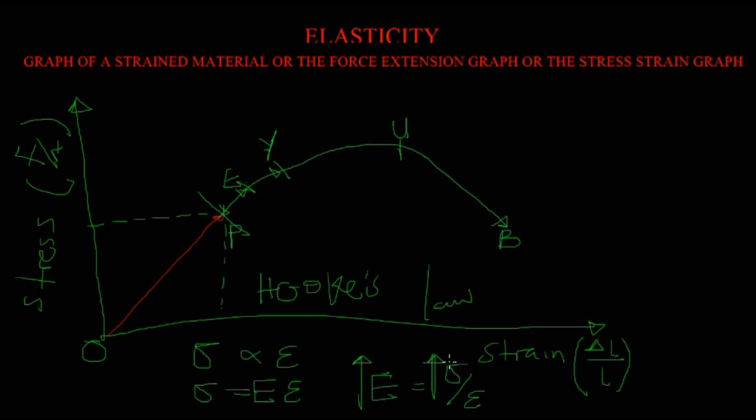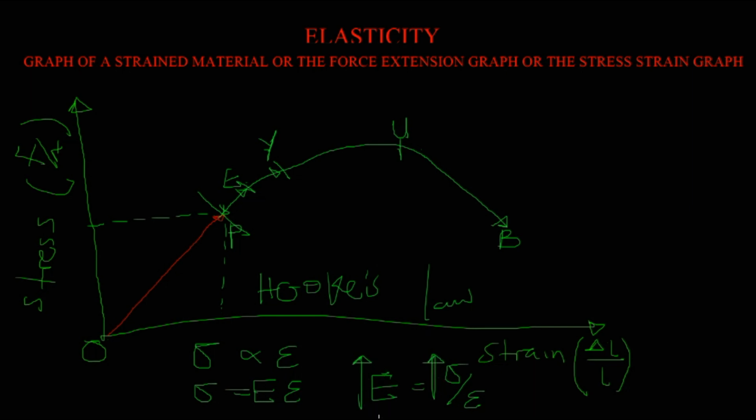For instance, a stone will accept more stress than a balloon. It means that a stone has more strength than a balloon because it can accommodate more stress. So increase in stress, increase in strength.